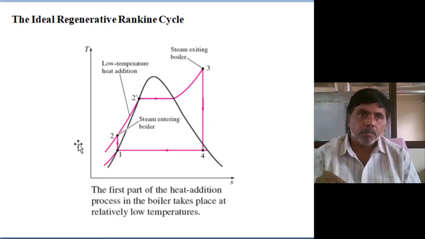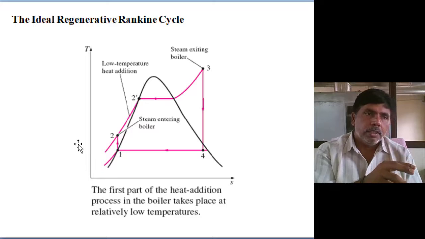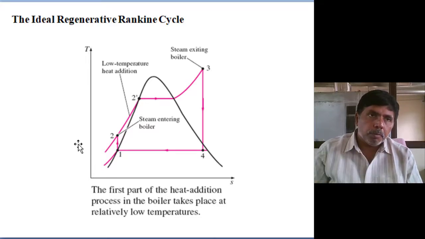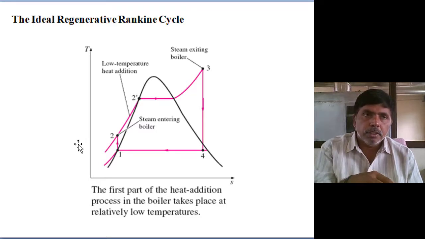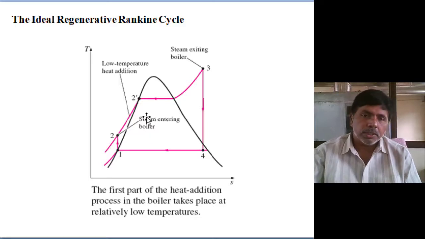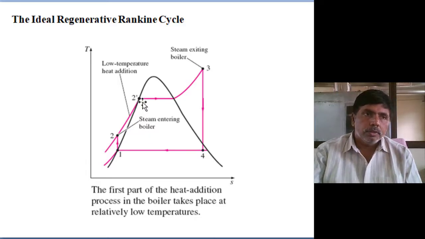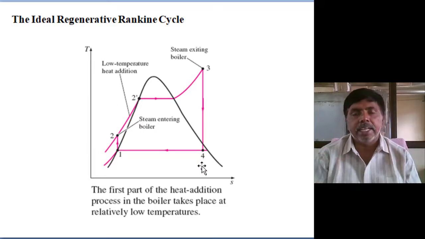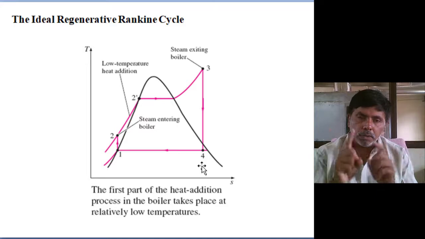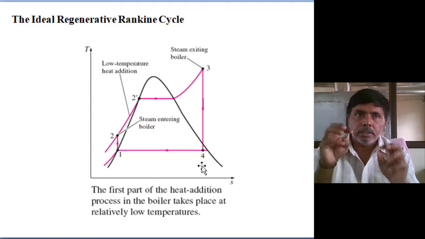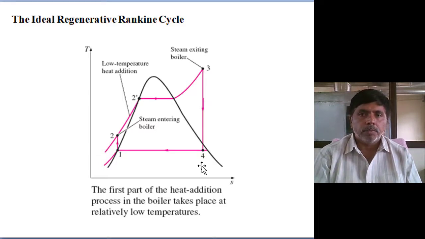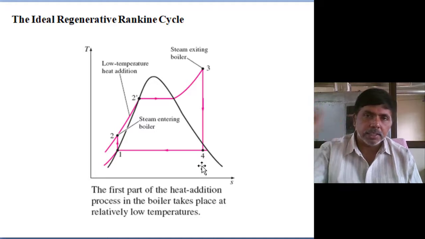Because we are extracting steam and condensing it in the feed water heater, while the pump pushes the feed water through the heat exchangers, absorbing heat and raising the temperature to saturation temperature. The condensed steam again moves to the one open feed water heater we place in between, which is called the deaerator. Only one open feed water heater we are placing, called the deaerator. In the deaerator, only this condensed steam is added. Okay, simple. Why regeneration efficiency is enhancing? It is clear.